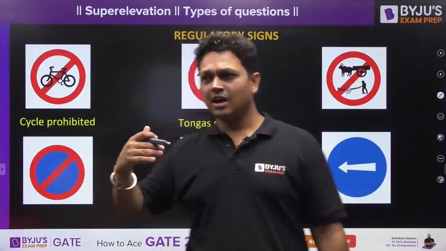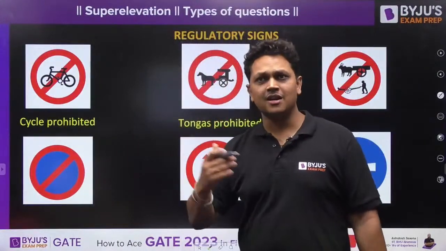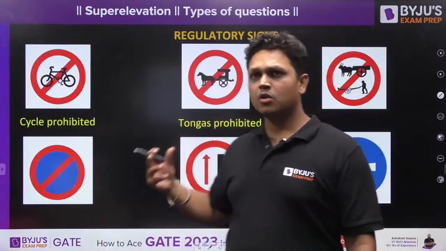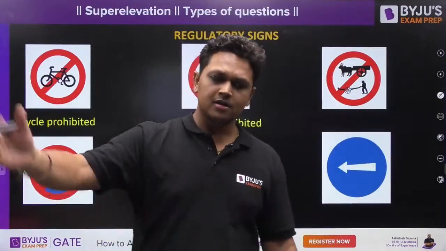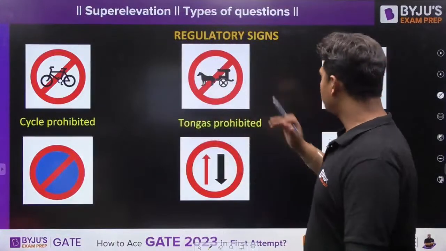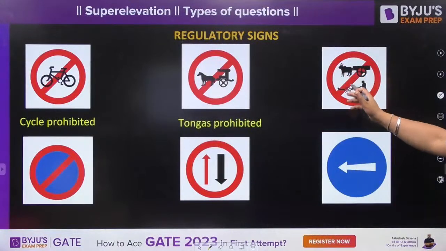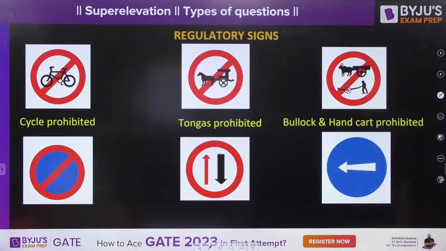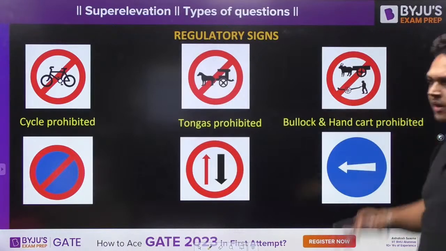Because expressways and highways, they require a very free flow of the traffic, right? So they may obstruct. Similarly, this is bullock cart, hand cart. Bullock cart and hand cart prohibited, again for free flow.